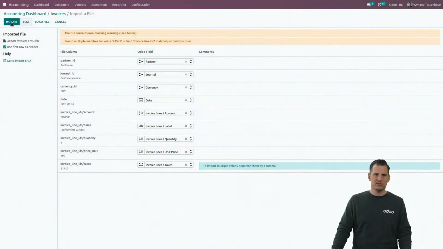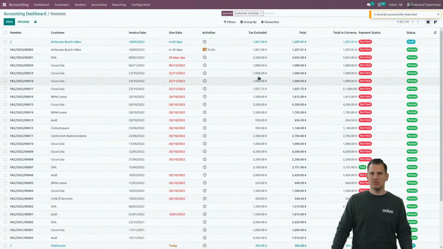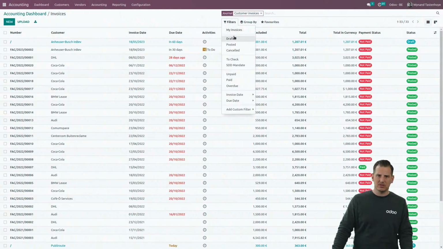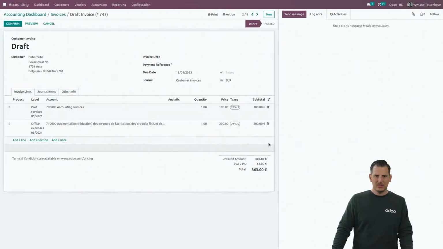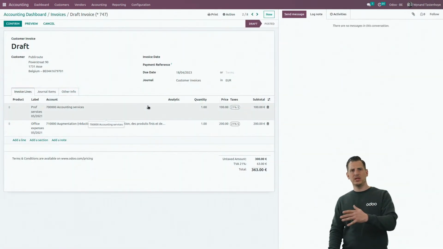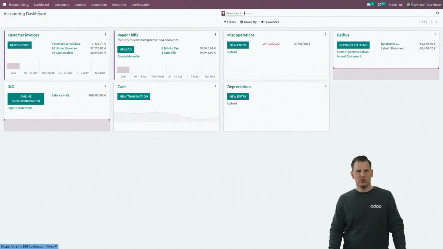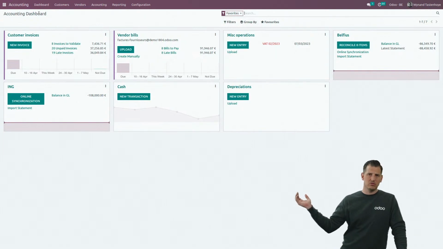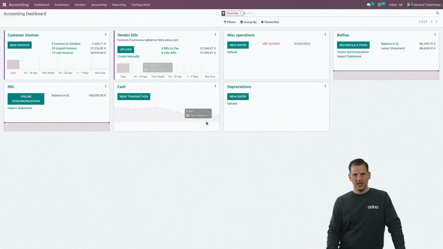Okay, it might give some non-blocking errors, but if you import it, it will immediately create all the records. In this case, I have three invoices in there. If I filter on the draft ones, I can see that I created three of them. Basically, all the information over here you can put in Excel and easily import. So if you have the possibility to receive all the invoices of your customers in Excel, and you just need to update the accounting, you don't need to use the OCR or create them manually. Just import everything from Excel. It's very easy to use.